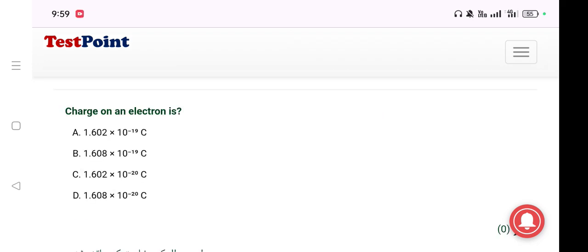Number 10. Charge on an electron is? Answer is 1.602 × 10^-19 C.